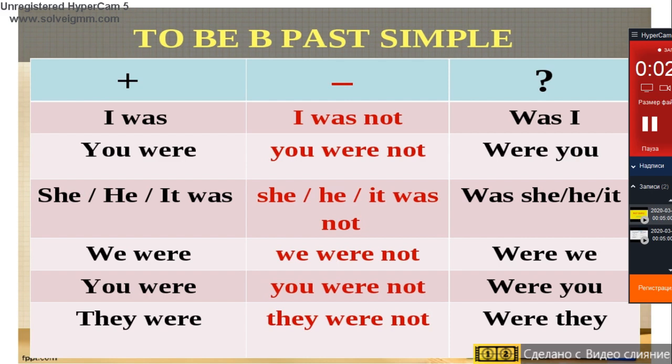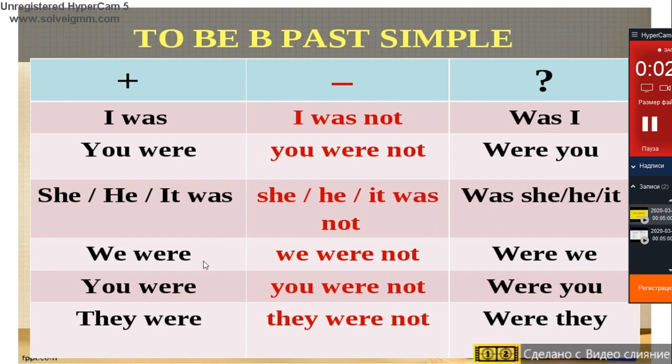She was, he was, it was in positive sentence. She wasn't, he wasn't, it wasn't in negative sentence. And in interrogative sentences: was she, was he, was it.